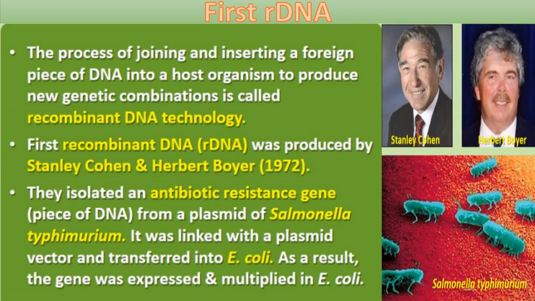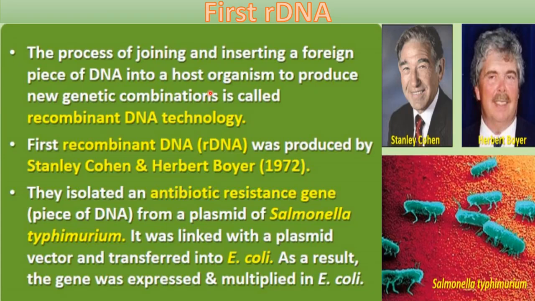Now, first recombinant DNA. We will study how it was discovered. The process of joining and insertion of a foreign piece of DNA into a host organism to produce a new genetic combination is called recombinant DNA technology. Okay, so what is done here? Joining and inserting a foreign piece of DNA, that alien DNA, the desirable DNA that we are taking from any other organism, right?